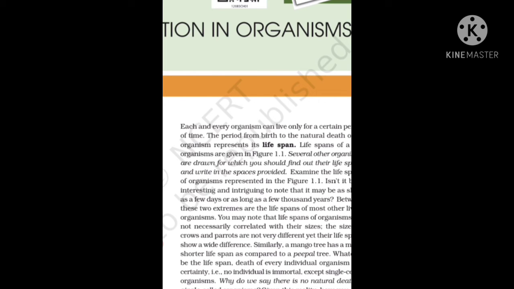There must be some process in living organisms which ensures the continuity of the species, and this process is known as reproduction. Yes, we are talking about reproduction, something that we have taken for granted.